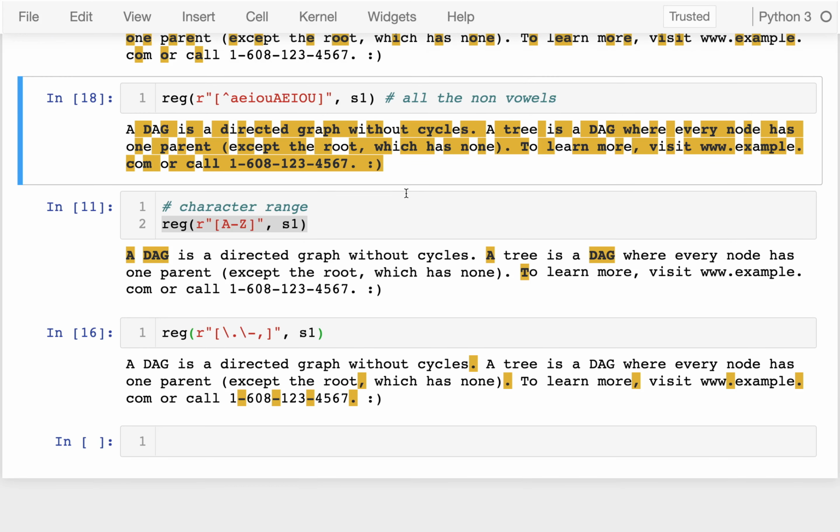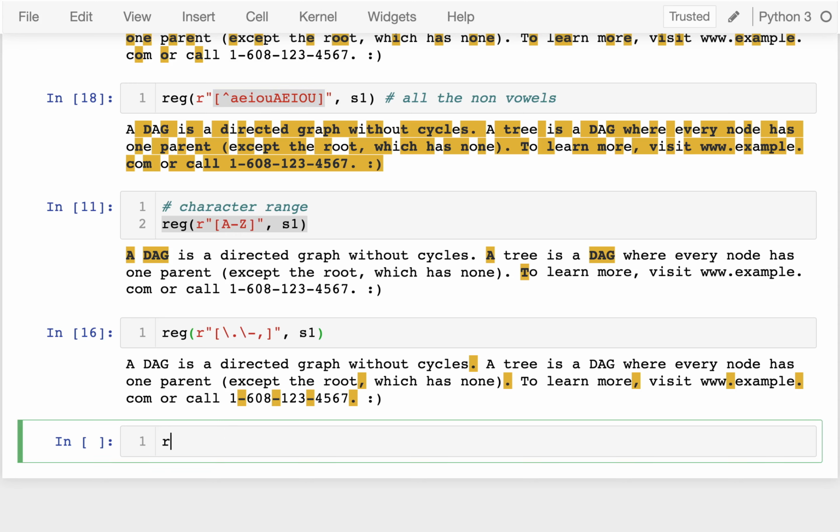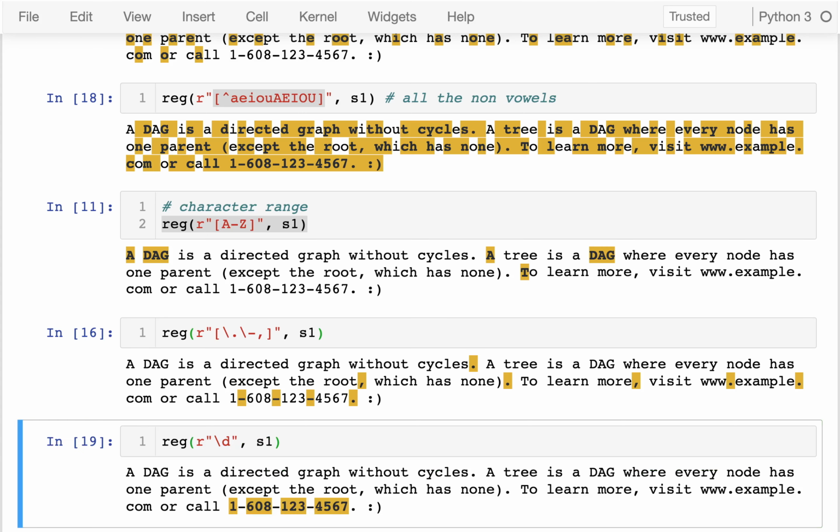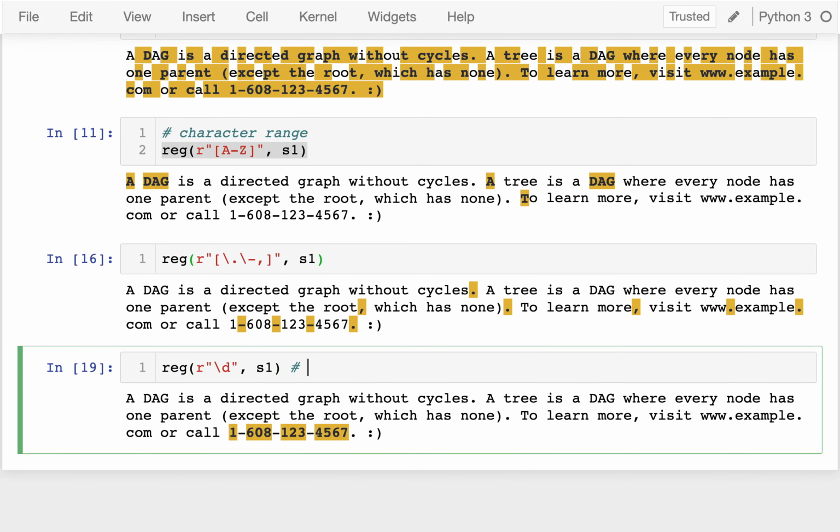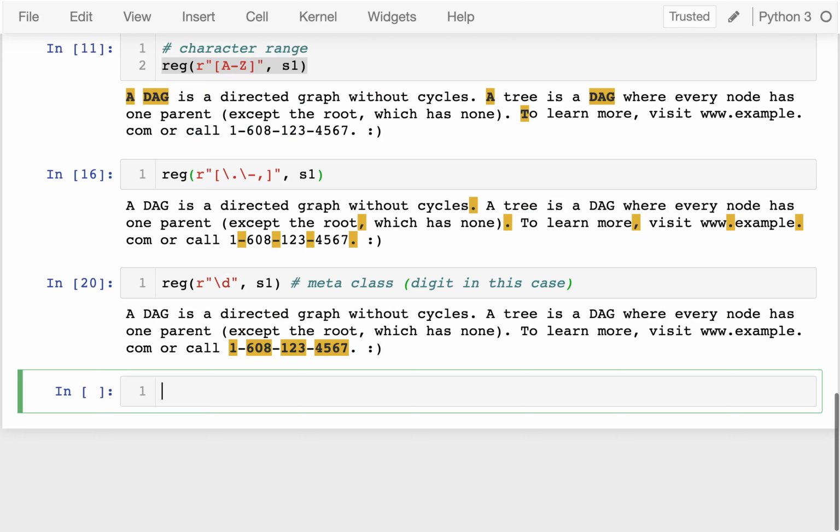A very similar idea to these character classes are what we call meta characters. Really, I think of a meta character as a character that's kind of a whole class in and of itself. So we can just type this one special character and match everything. One example of this is \d. So if I do R, and then I say I want to look for \d, I guess I don't even need to put that in a class because it's the only thing I'm looking for. Then I can look inside of my string, and \d is for digit. So this is a meta class, and digit in this case, right? So I can do that.